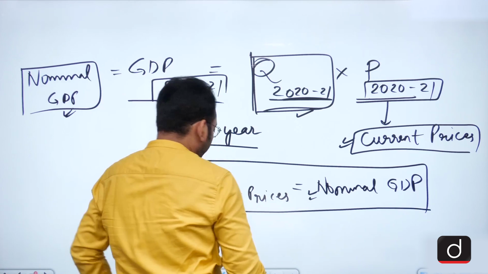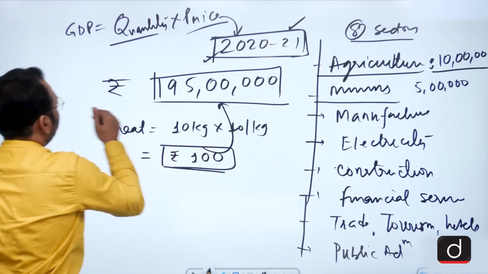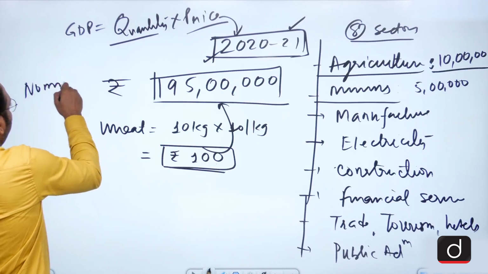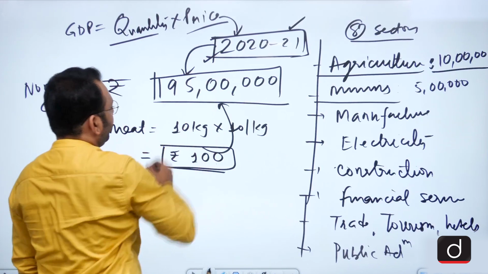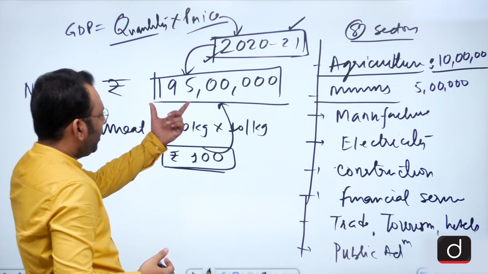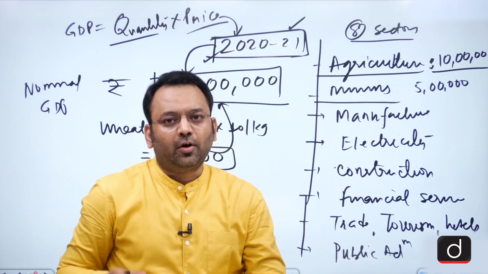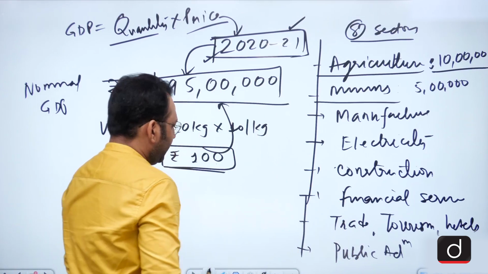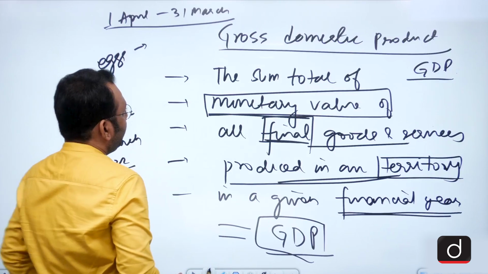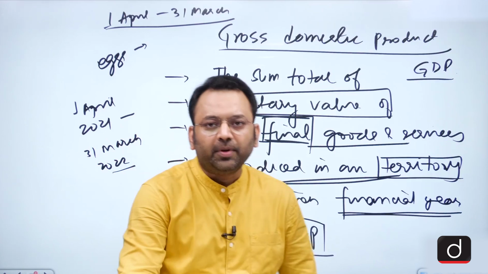This was the nominal GDP for the year 2021 by multiplying the quantity of this year into the prevailing market prices of the same year. So friends, we have seen so far the basic definition and the data of the GDP.